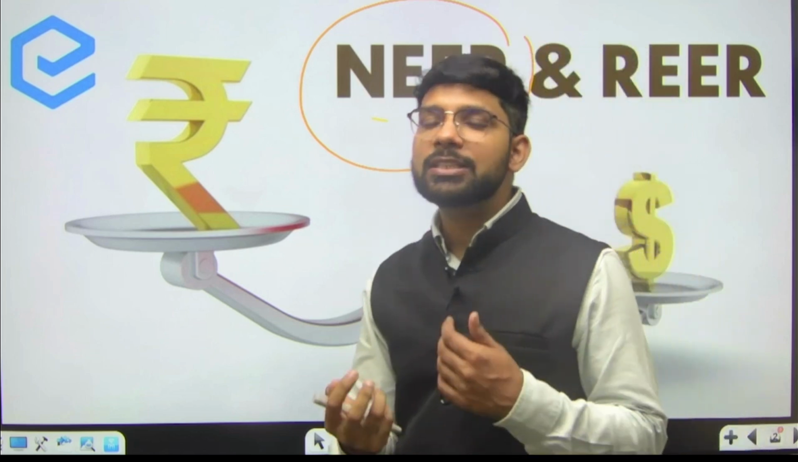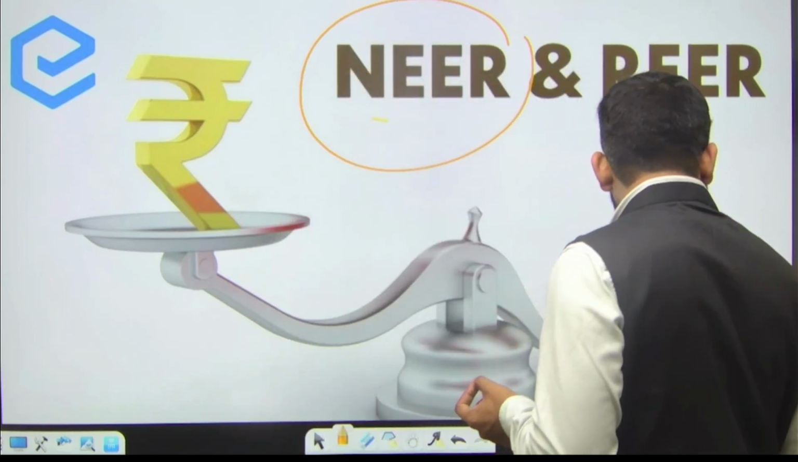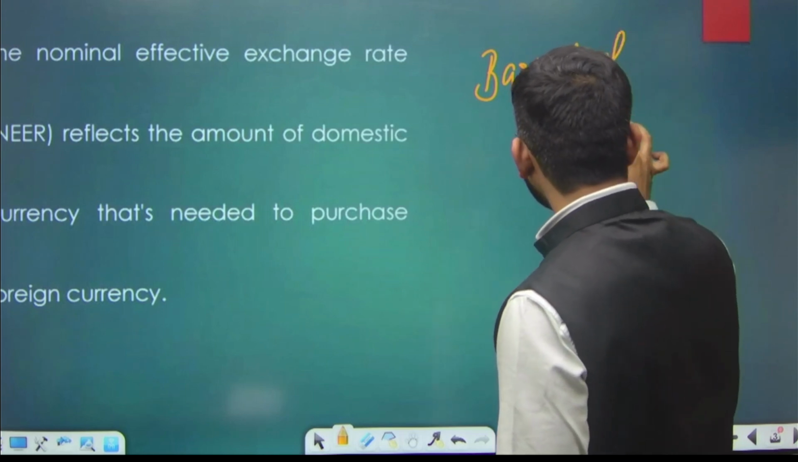Nominal effective exchange rate, as the name suggests, nominal, and effective exchange rate means it is an unadjusted rate. The nominal effective exchange rate is the amount of Indian currency required to buy a particular foreign currency. And it is a weighted average of a currency that is required to buy a basket of currency. तो आपको यहाँ पे जानना होगा, this is an average which is required to buy a basket of currency. This is known as nominal effective exchange rate.